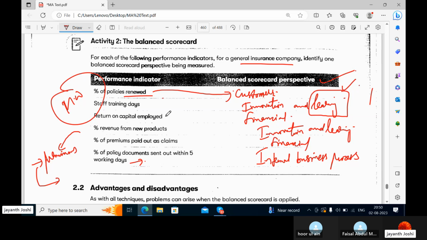If you want returns out of your investment, that is financial. Percentage revenue from new products leads to innovation. If claims have to be settled, money is involved, so that is financial. And percentage of policy documents sent out within 5 working days is internal business process. If it is very strong, robust and efficient, they can do that in 5 days.